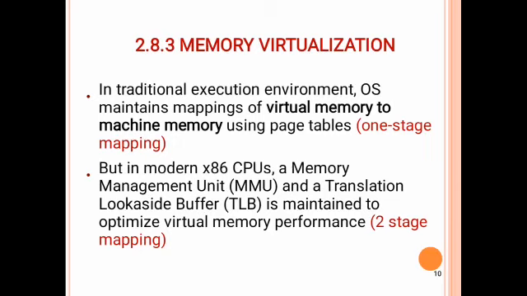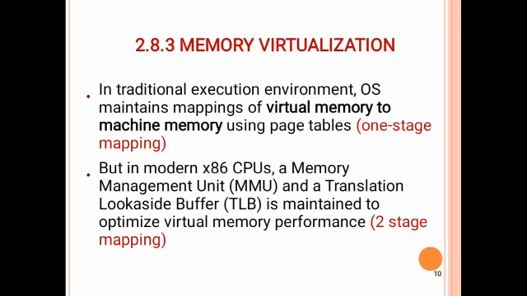Next we move on to memory virtualization. In the traditional execution environment, the operating system maintains the mapping of virtual memory to machine memory using the page table. So in the traditional execution, there is only one stage mapping, that is virtual memory to machine memory. But in the modern x86 CPU, the MMU and TLB are maintained to optimize the virtual memory performance.